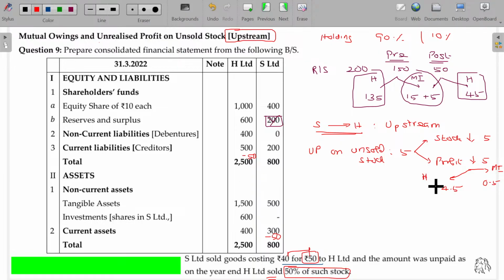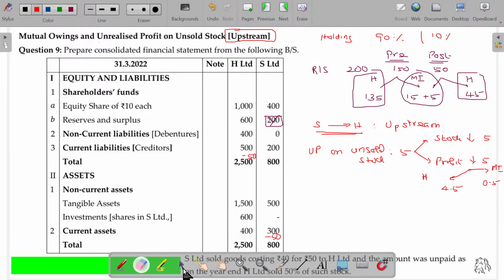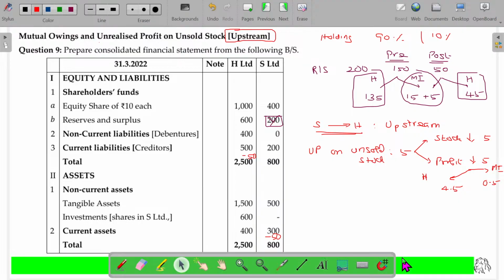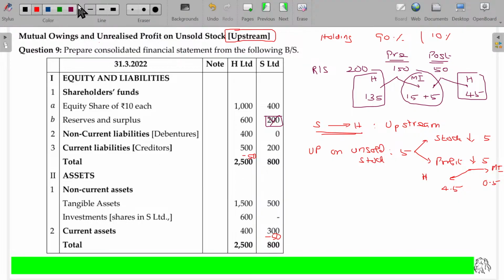While reversing, both the parties' profit will be adjusted. That's the logic behind upstream and downstream. When the holding company adds the profit, it is only for the holding company, so they will adjust that completely in their own profit and loss. Clear? You have to understand the logic of downstream and upstream and adjustment of profit. Right. Let's now go for calculation of cost of control as well as minority interest.